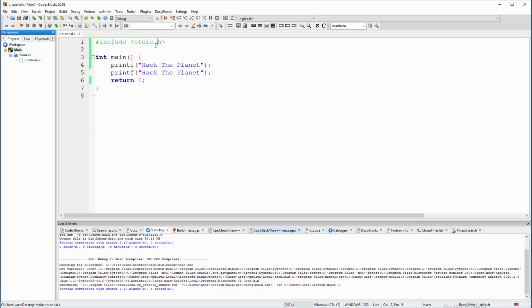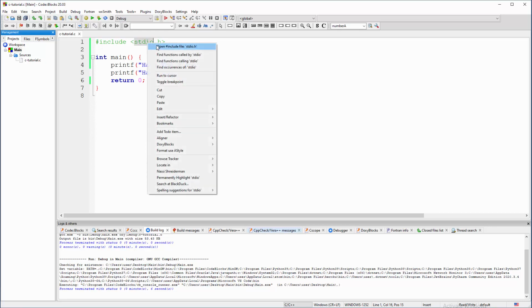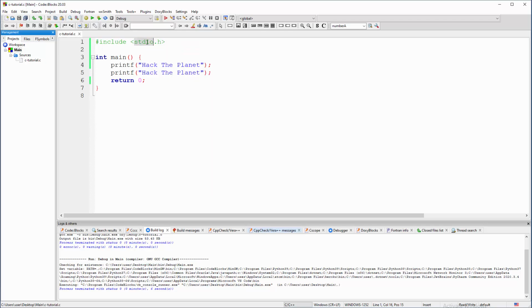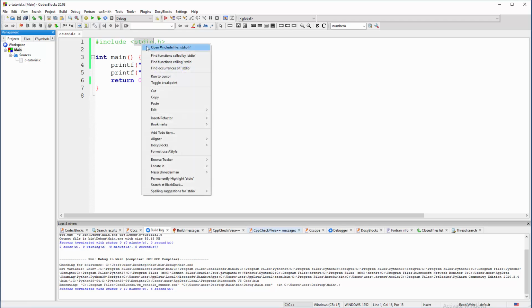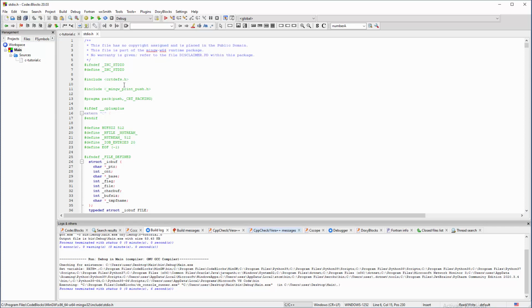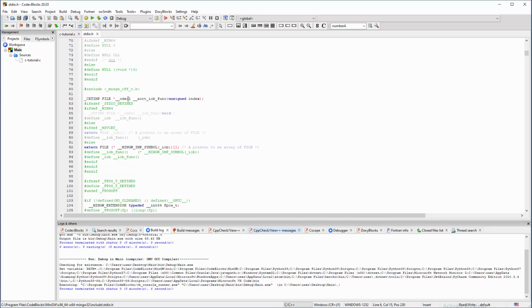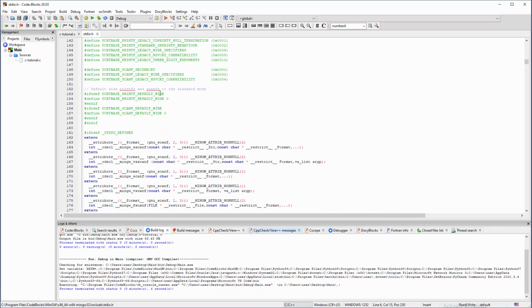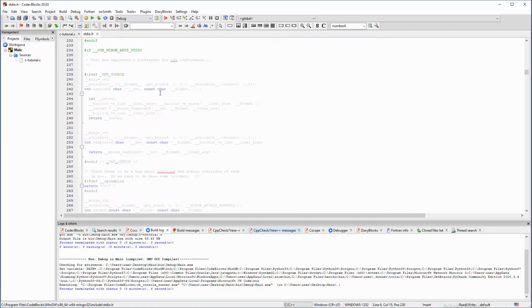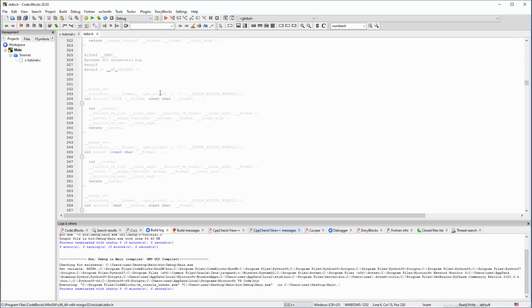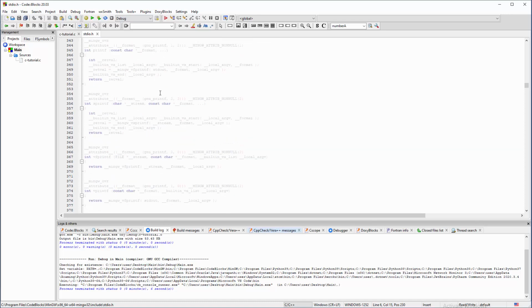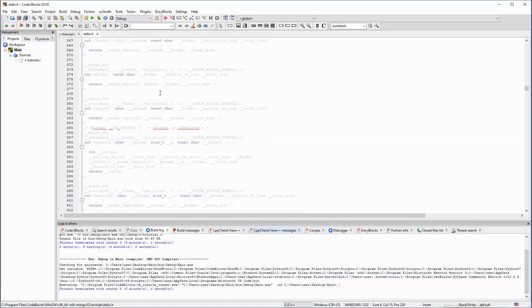They are external files. How do I know that they are actually external files? Well, of course, .h is the extension, but you can also right click on it and open the include file stdio.h. This bunch of text, this bunch of code, is written by other programmers, masters of the C programming language, and they are giving us input output functionalities.